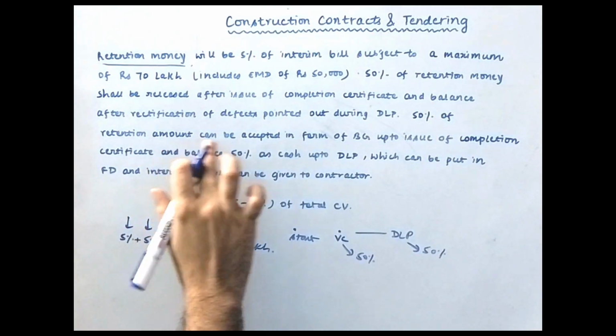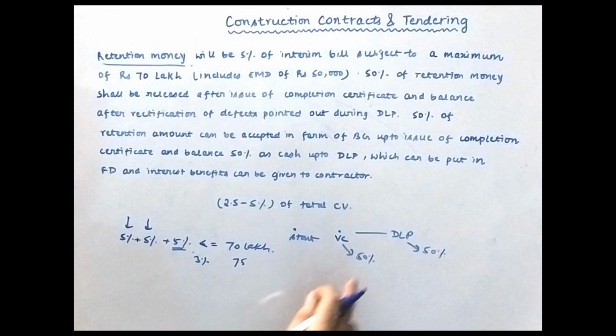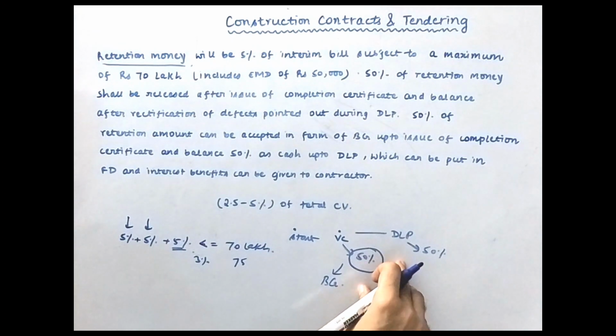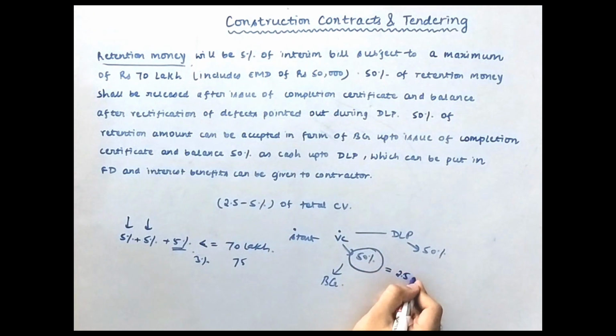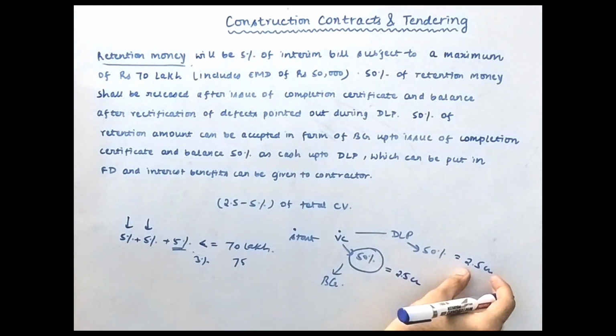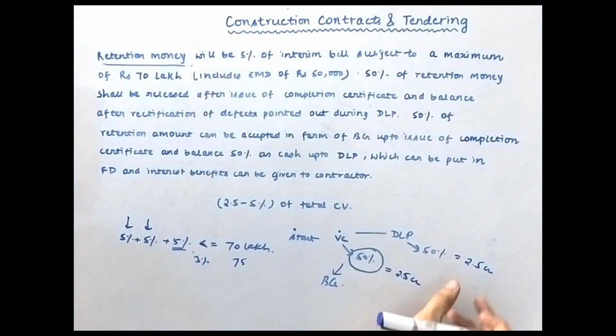Now see, 50% of the retention amount can be accepted in the form of a BG up to the issue of the completion certificate. So this particular amount can be accepted as a BG. Now you can give an equivalent BG and take this 50% amount at the virtual completion itself, but for the same amount. For example, suppose this 50% is 2.5 crores. This is an example. Anyway, this cannot be 2.5 crores because the limit is 70 lakh. This example I am taking for a different project.